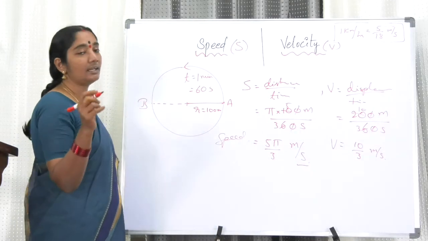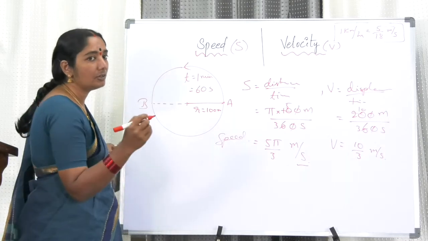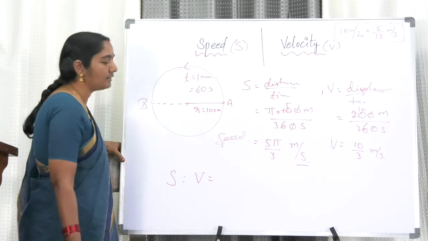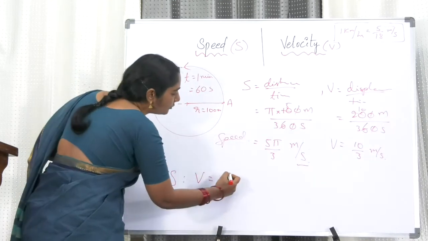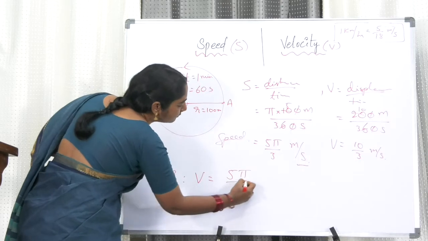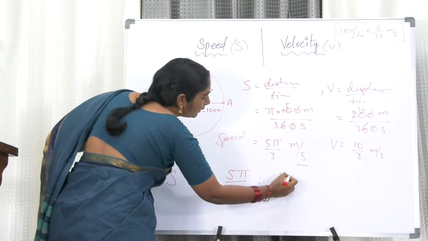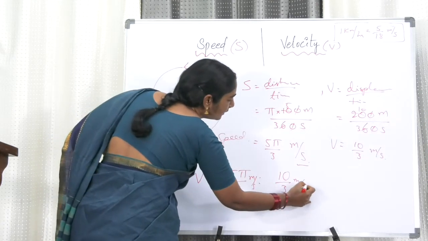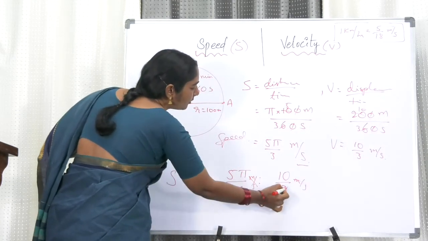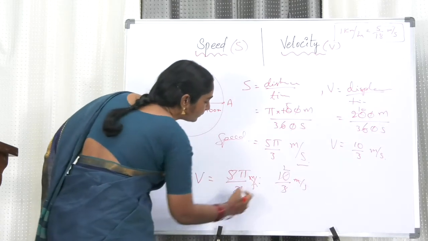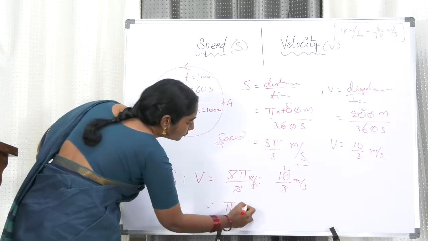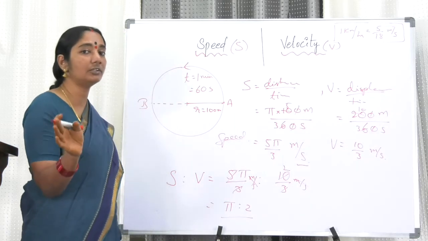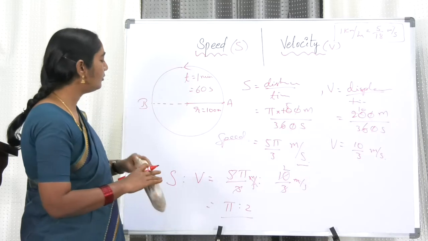Now he is asking for the ratio of speed and velocity. The speed is this and the velocity is that, both in meter per second, so the units get cancelled, the denominators get cancelled, and 5 ones are 5, 5 twos are 10. So that is nothing but pi is to 2. When you are writing ratios, there is no unit because the unit also got cancelled. I think now you understood.